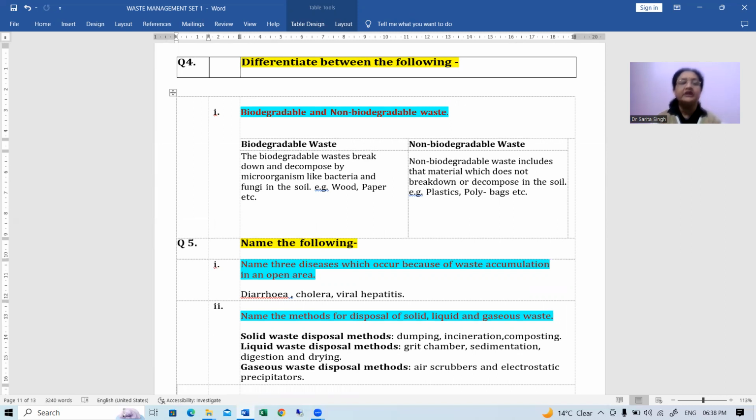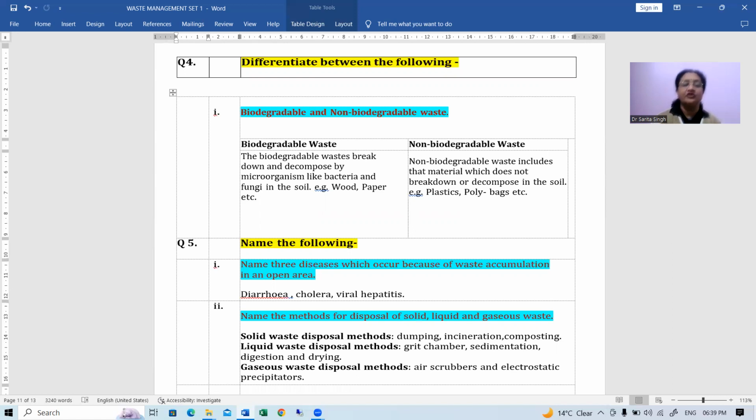Examples are wood, paper, etc. And non-biodegradable waste includes all material which does not break down or decompose. These include plastics, polybags, etc. Clear?